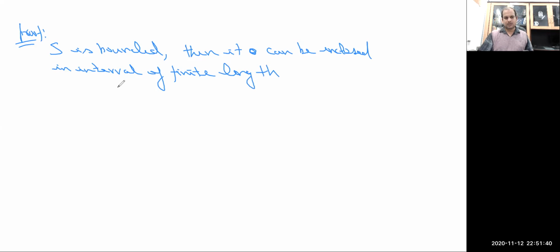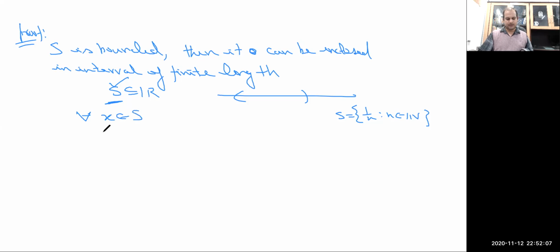Since S is a bounded subset of R, it may not be an interval. Again, I am recalling here that S is just given as infinite and bounded, so it may or may not be an interval. It may be a set like 1 by n, where n belongs to N, which is not an interval.